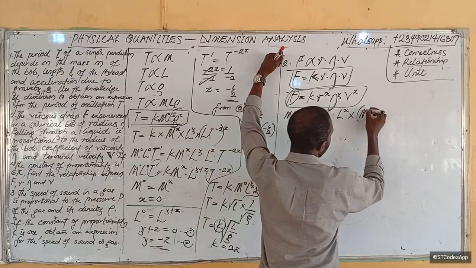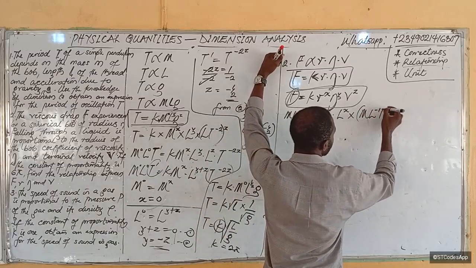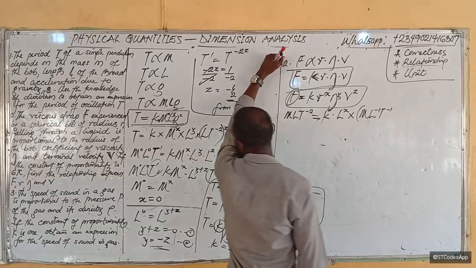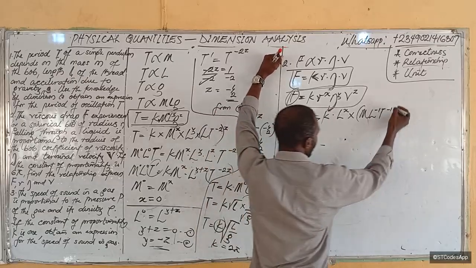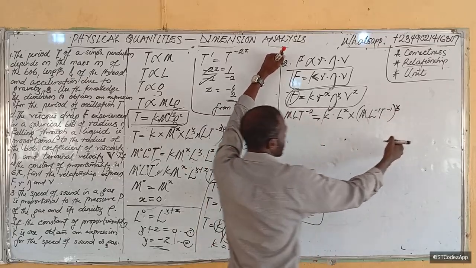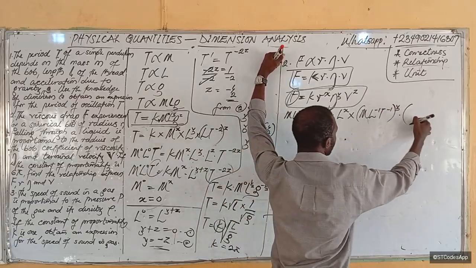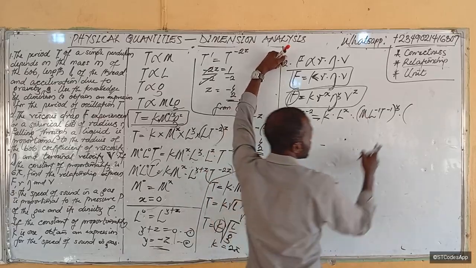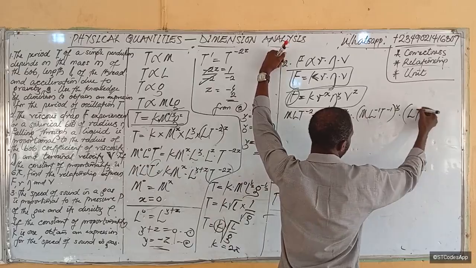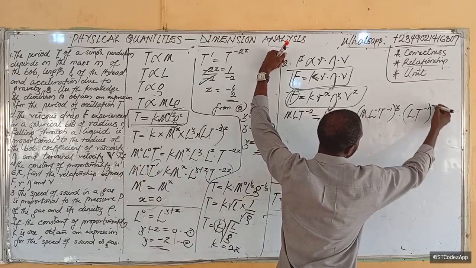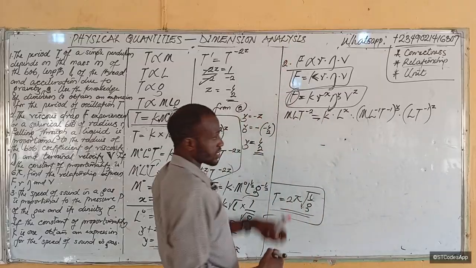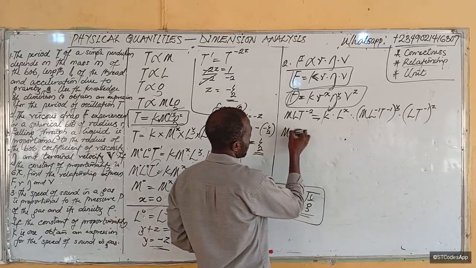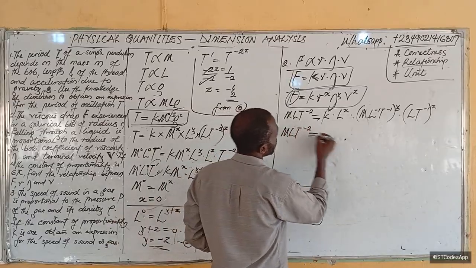It gave us M L raised to power minus 1, T raised to power minus 1, I think. Let's just use it. So times velocity, which is meters per second, then raised to power z. Is this clear?